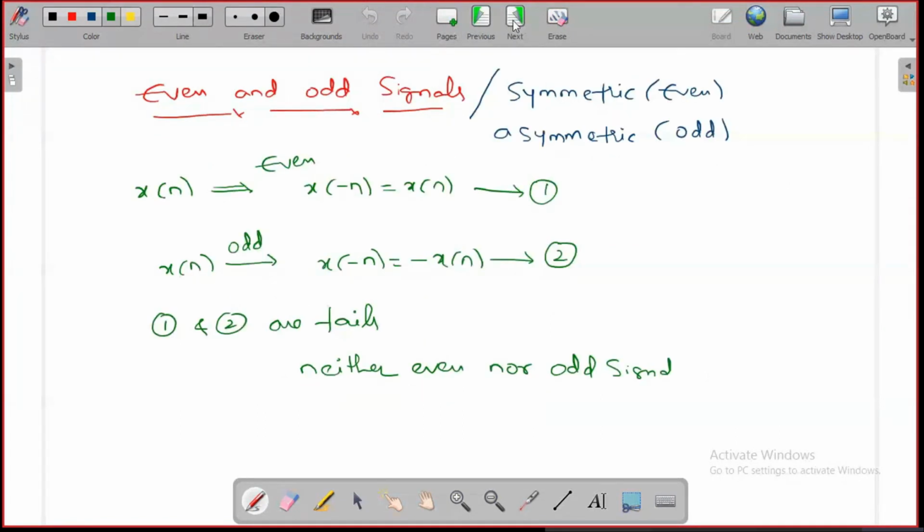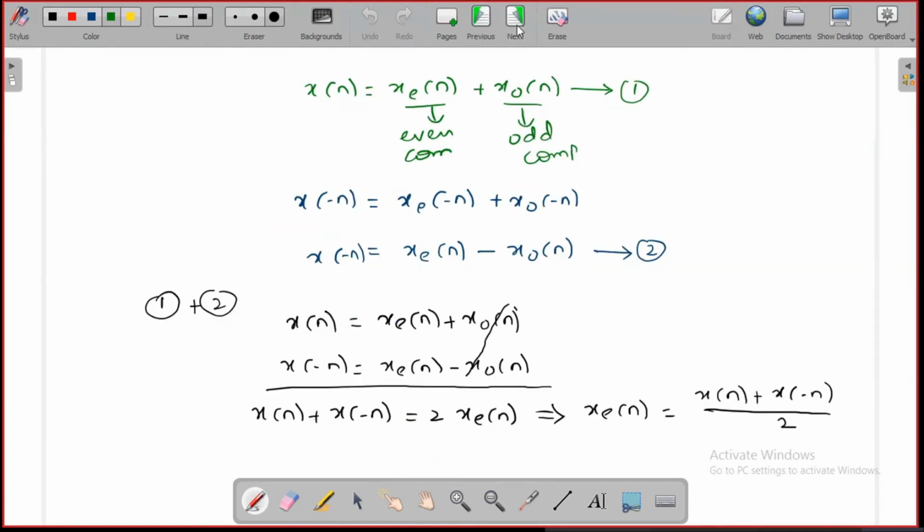The second one is even and odd. Any discrete time signal satisfying the condition x of minus n is equal to x of n is simply an even signal. In case it satisfies the condition x of minus n is equal to minus x of n, then we call the signal odd. In case it fails these two, then we call it neither even nor odd. And how to find the even and odd components, that we will also cover.